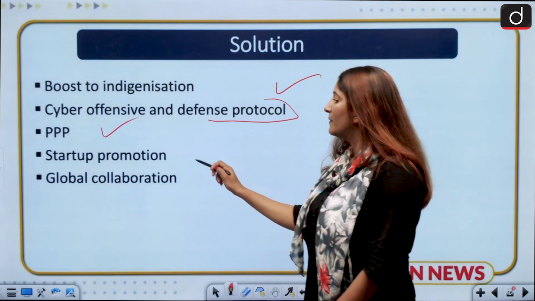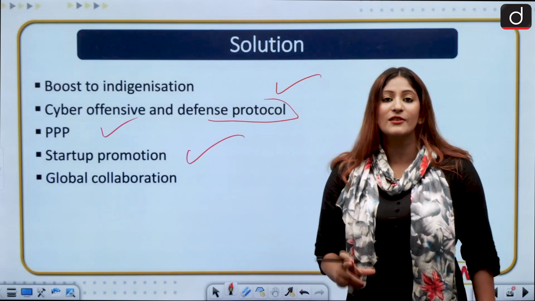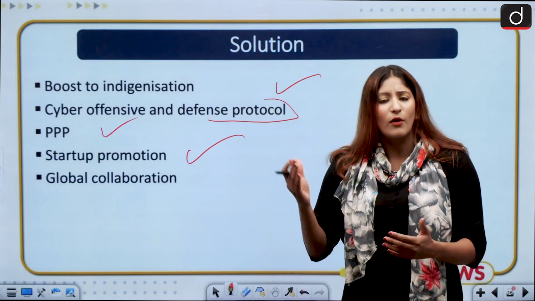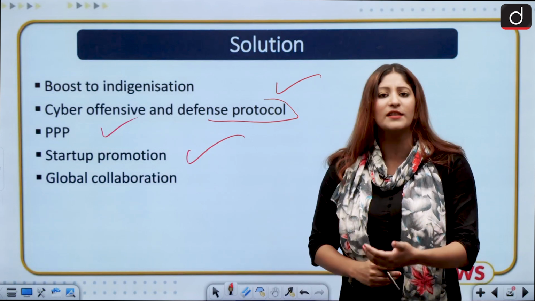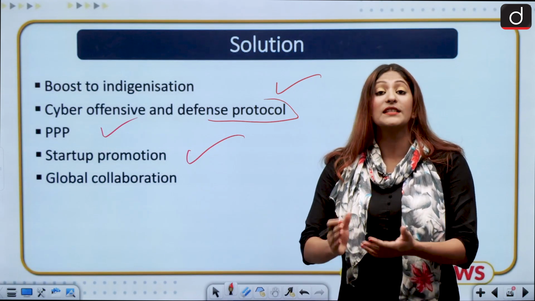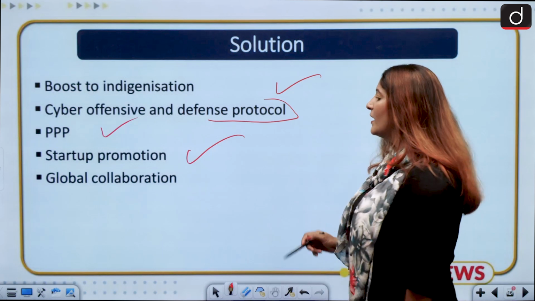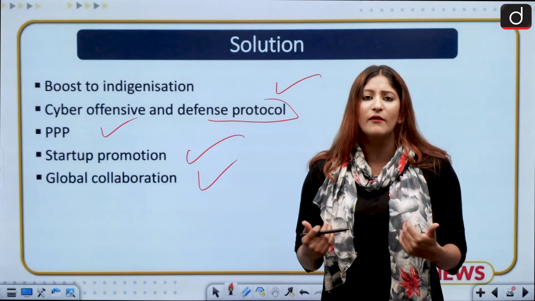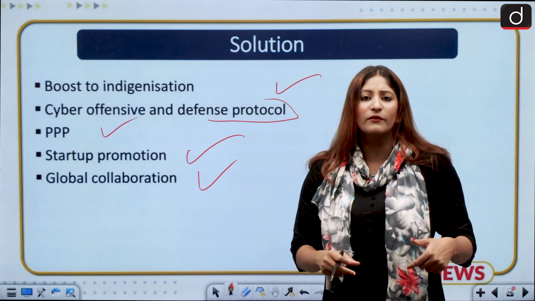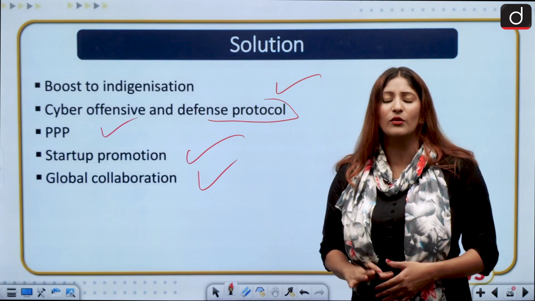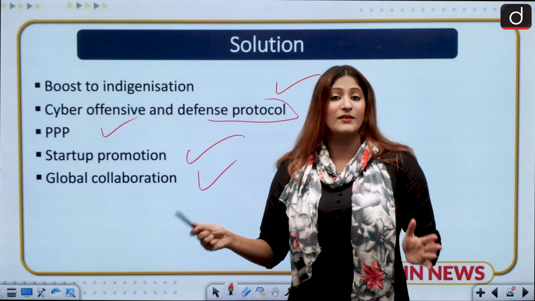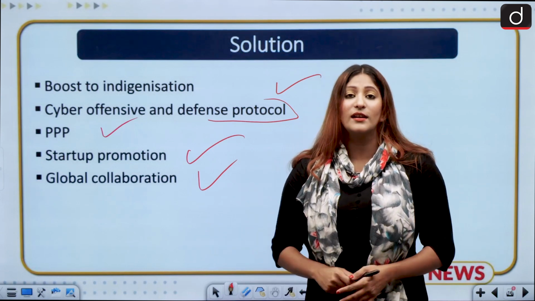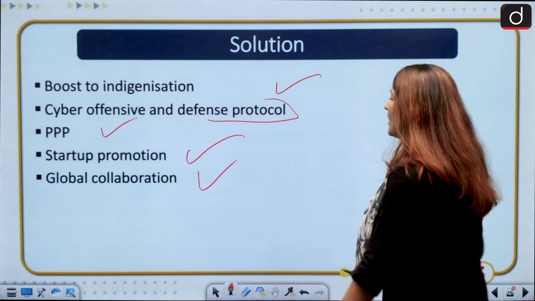Startups shall be boosted with respect to research in the deep and dark web, so that we know what kind of defense we can do, what kind of offense we can do, what kind of offensives we have to be ready for, okay? And global collaboration, because hacking is not the sole concern of India only, our country only. This is the concern of many countries around the globe, specifically in a volatile world where Russia and China are gaining an edge with respect to hacking, alleged hacking.